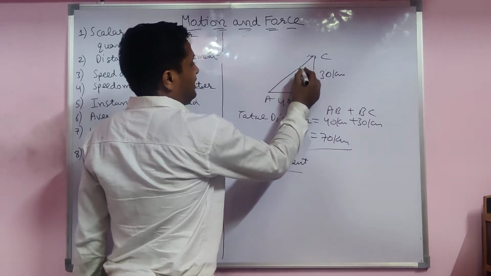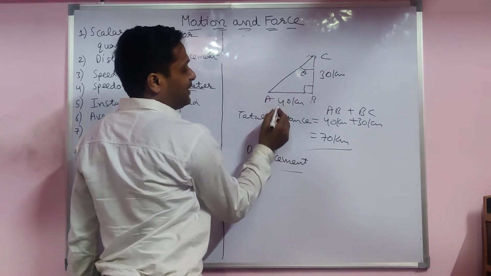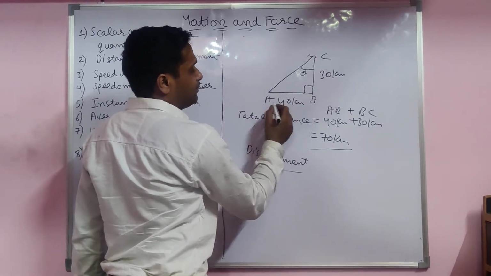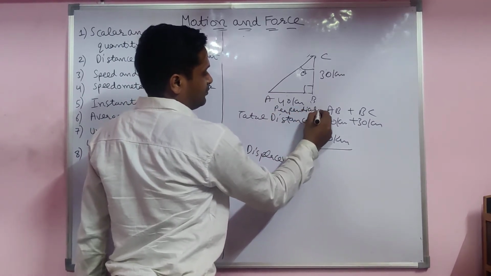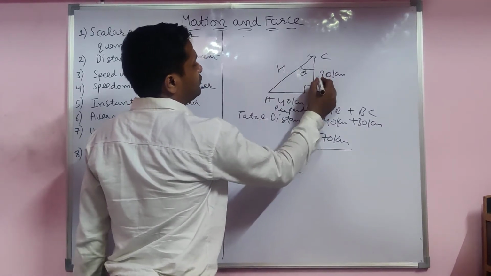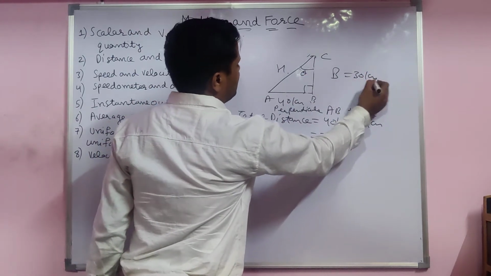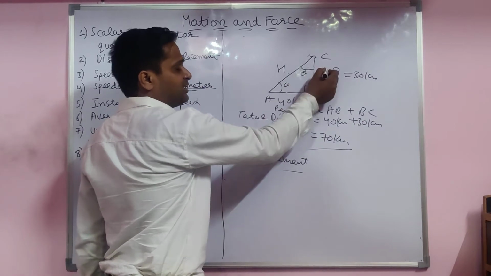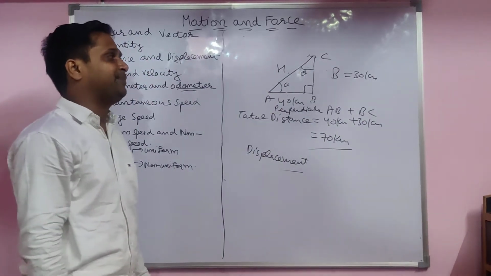If this is the angle theta, what is the side opposite to it? That is the perpendicular. This is the base, the base is 30 kilometer. The side opposite the angle is the perpendicular, the bottom one is the base, and the big one is the hypotenuse.